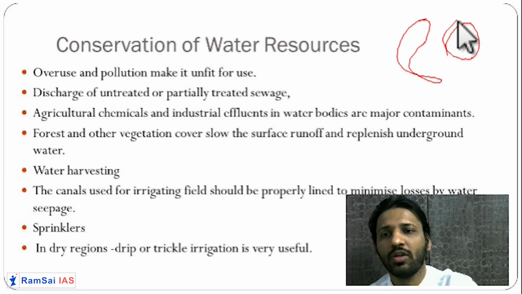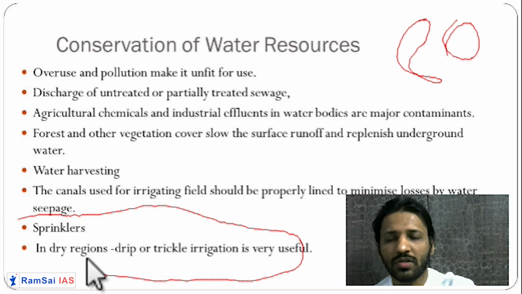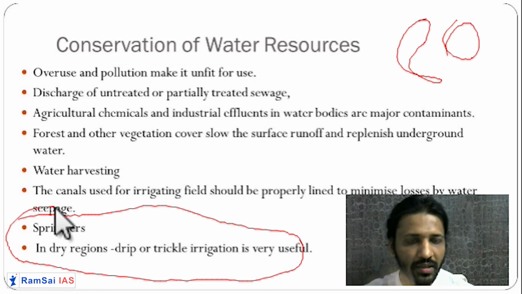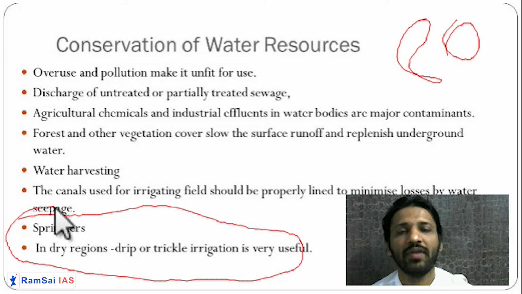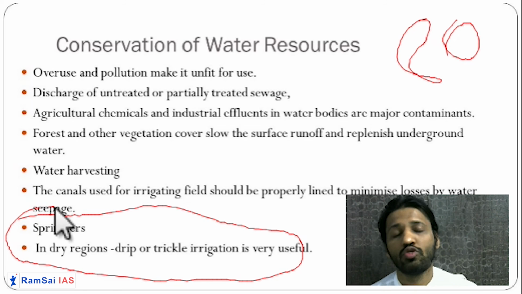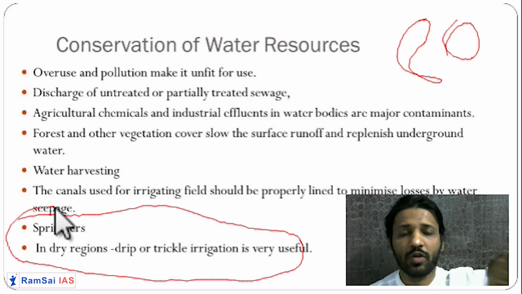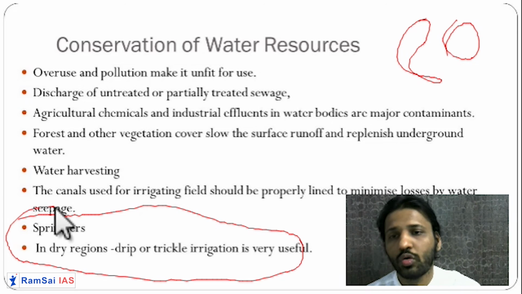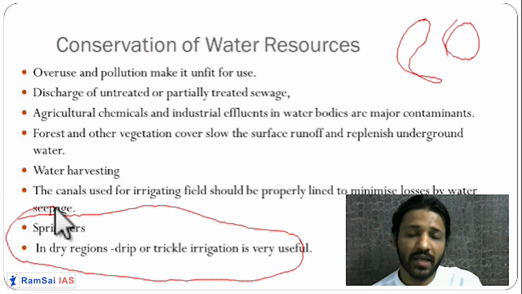So here we can use sprinkler irrigation, and in the dry regions we can do trickle and drip irrigation. So you can save 80% of the water. Then canals are also a very important source where water losses are happening. First is because of evaporation. Second, the walls of the canal are not very well protected, so water seeps from the walls and gets lost. So these things need to be taken care of.